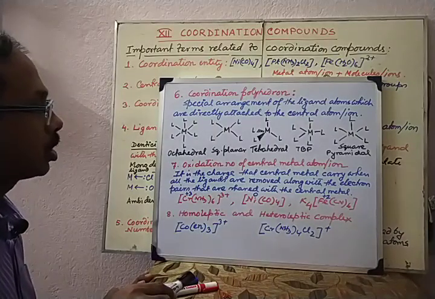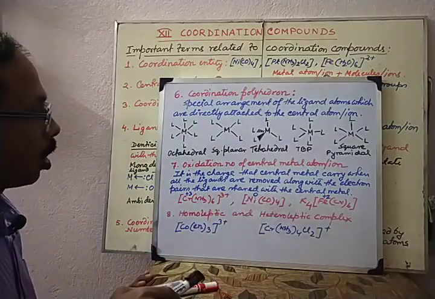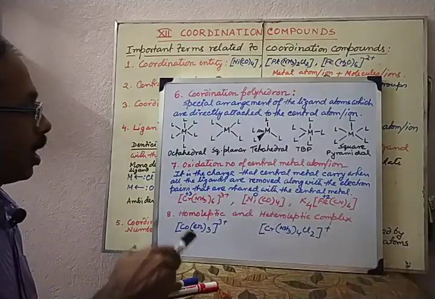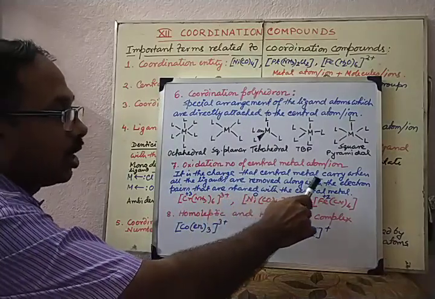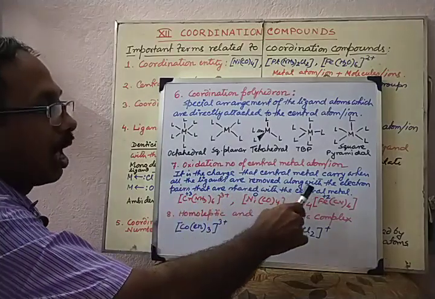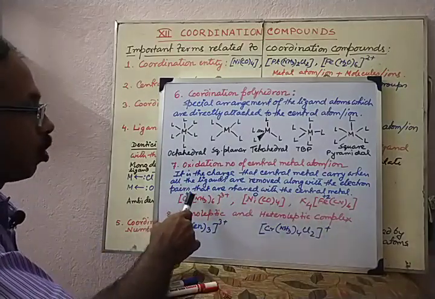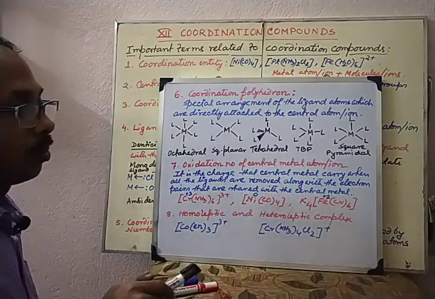Now the next point is the oxidation number of the central metal atom or ion. It is defined as the charge that the central metal carries when all the ligands are removed along with the electron pairs that are shared with the central metal.